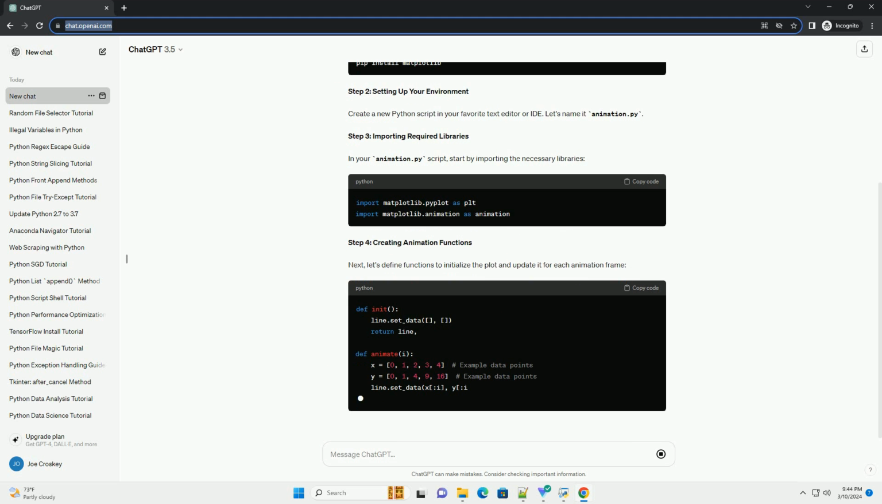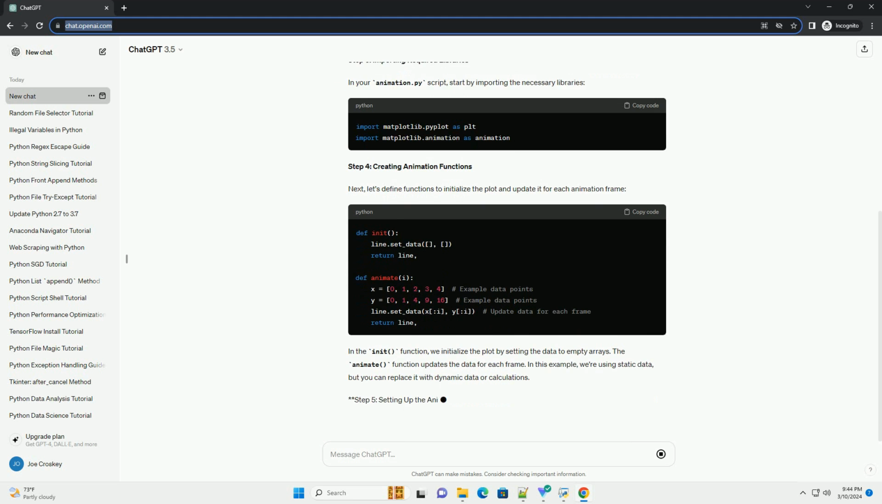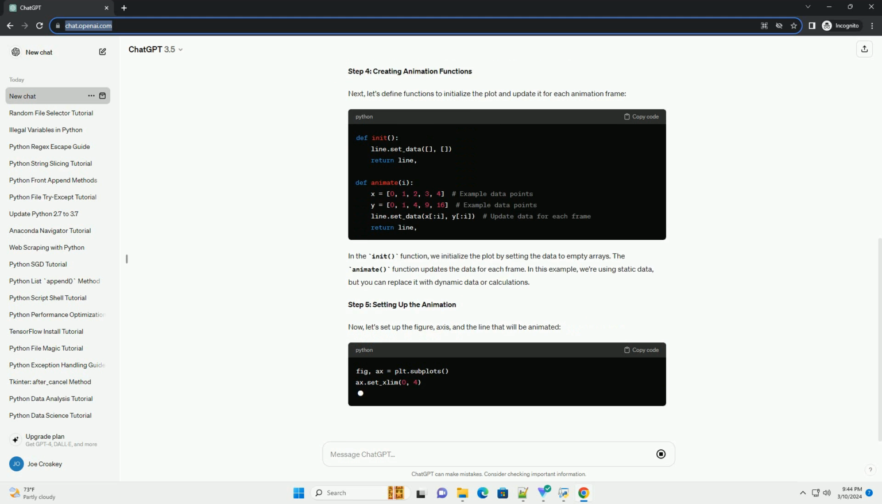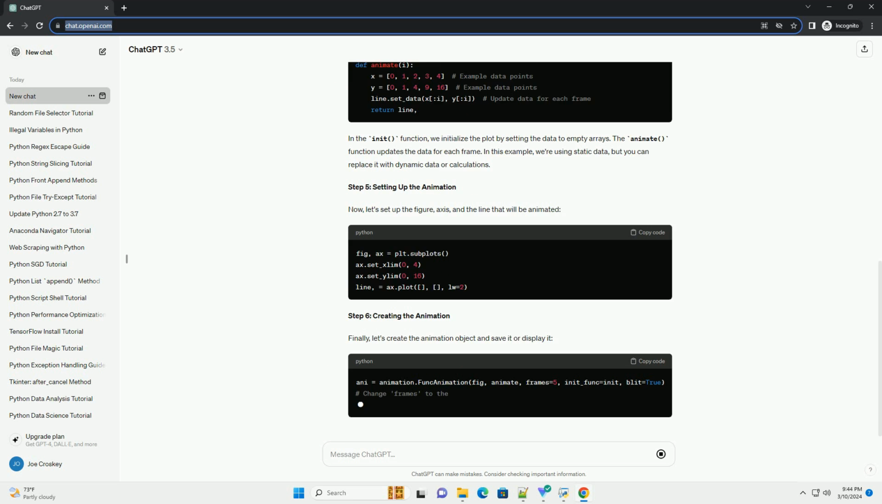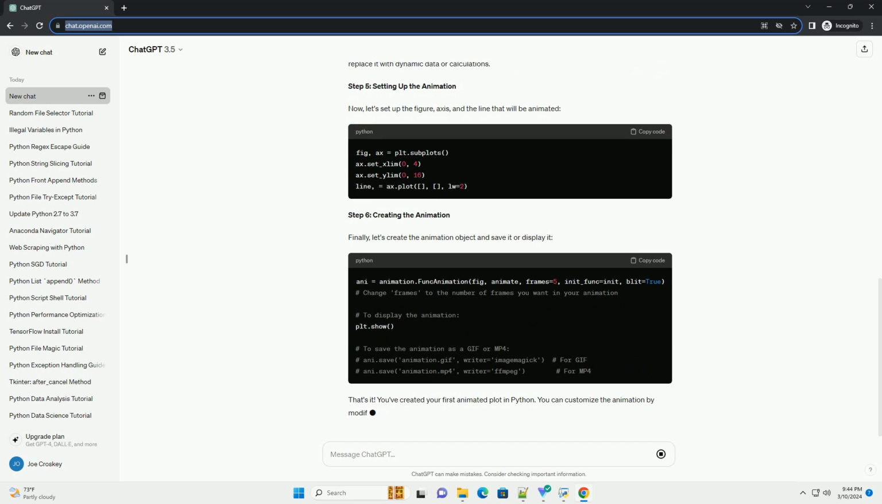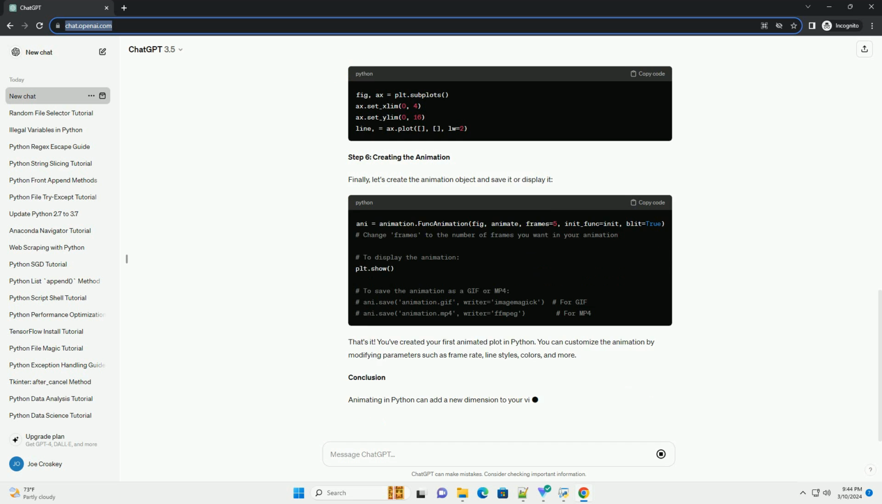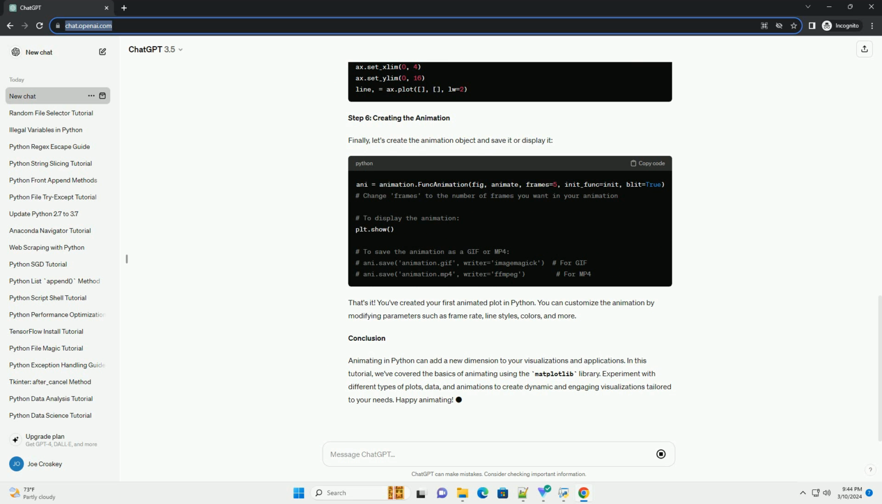Step 1. Installing required libraries. Before we start animating, we need to install the necessary libraries. You can install matplotlib using pip. Step 2. Setting up your environment. Create a new Python script in your favorite text editor or IDE. Let's name it animation.py. Step 3. Importing required libraries. In your animation.py script, start by importing the necessary libraries.